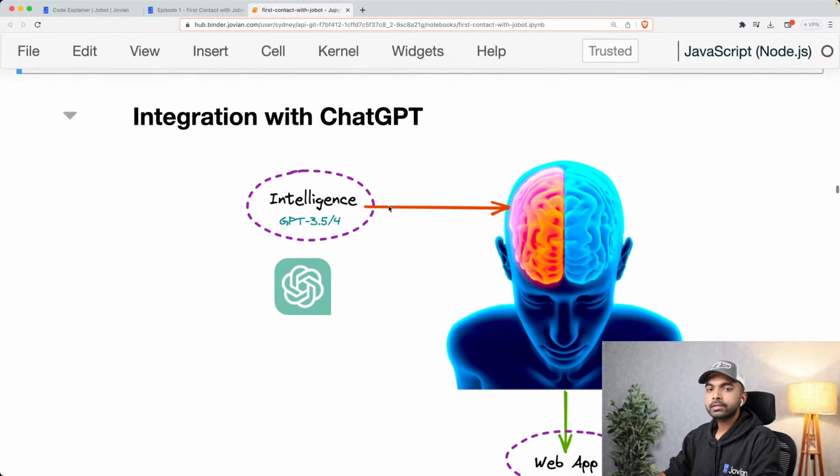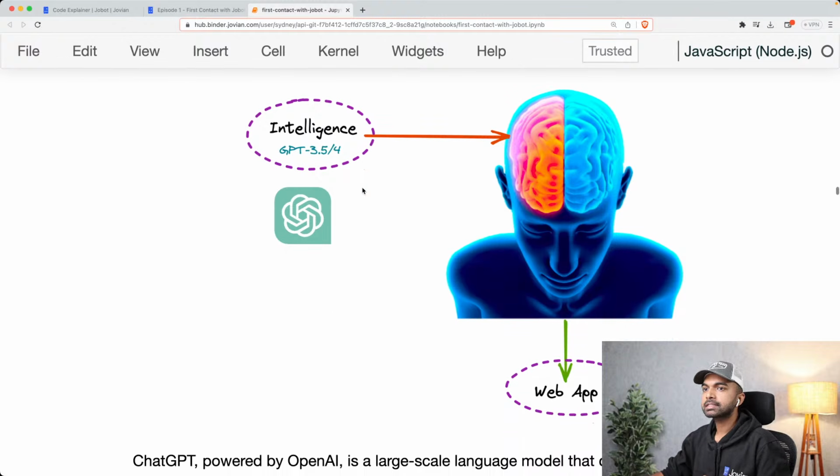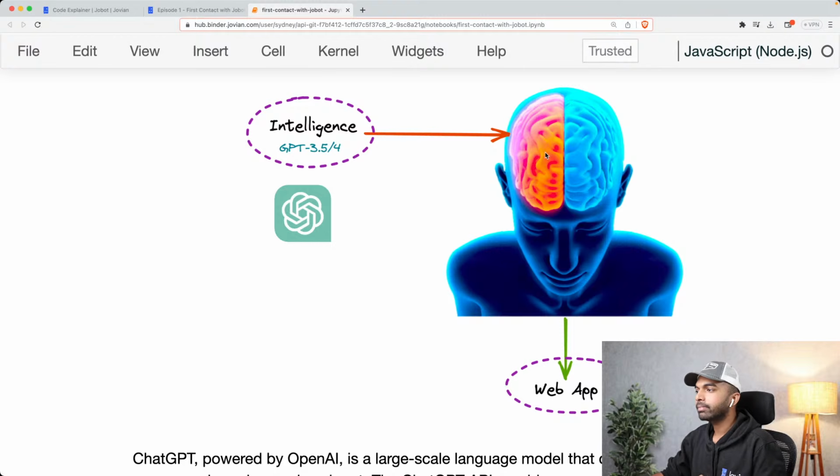Okay. All right, so now the next step is for us to start integrating with ChatGPT. Now, what we want to do here is we want to impart some intelligence to Jobot. Jobot doesn't even exist right now, but that intelligence is going to come from ChatGPT, or GPT 3.5, which is the model powering ChatGPT, or GPT-4 in the future. Right now, it's just a bit slow and a bit expensive, but that's where we're going to get this from. And we are going to then interact with this intelligence of Jobot using the web application.